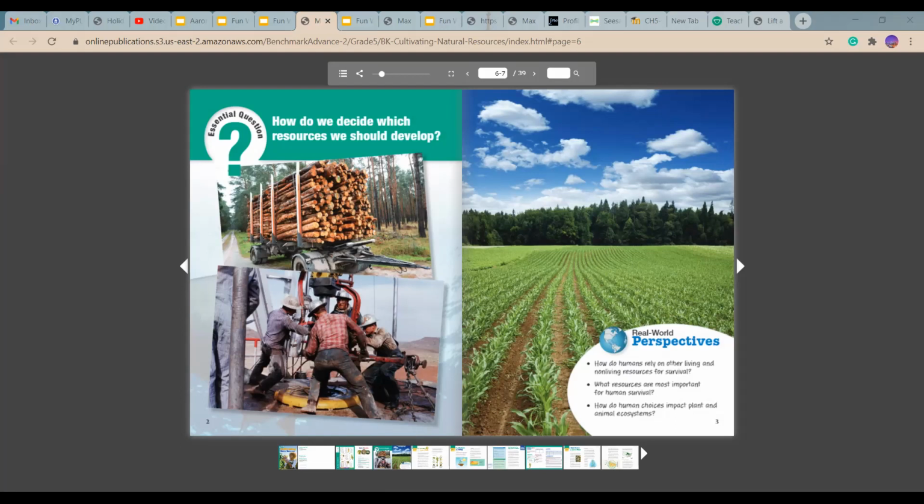Now, number two, I wonder how that resource you chose affects people's lives. I wonder how, let's say, water affects people's lives. Now just think about it. How does water affect people's lives? I'm assuming you probably didn't choose water, but let's just say you did. Water gives people something to drink, it makes them survive. So that's a resource. Now let's say water was gone. What would happen? Think about that.